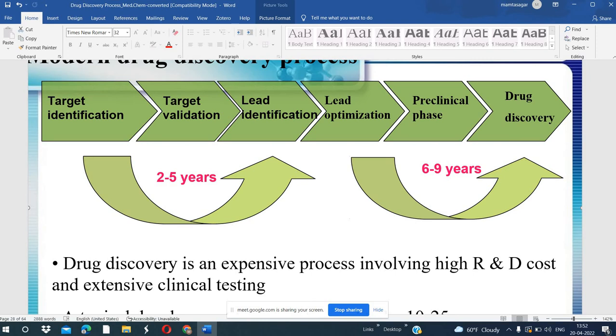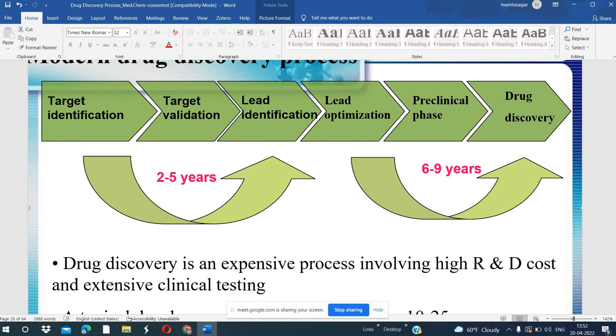So after the identification of the lead molecule, because this lead molecule doesn't change in our body, it reaches the target molecule. What is the lead molecule? Because this will reach the target. There is a long pathway. When we consume the drug, there is absorption, oral absorption of the drug.